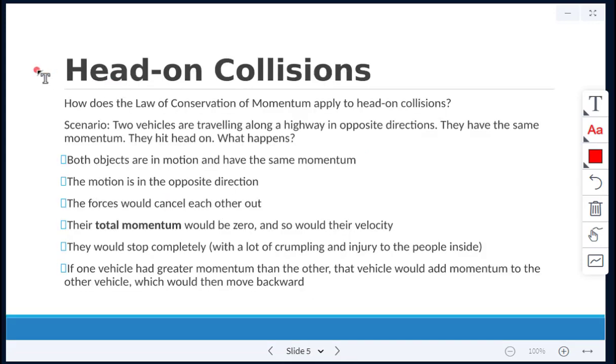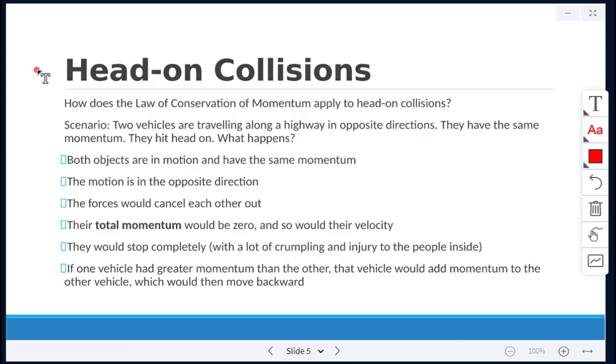Head-on collisions are different. How does the law of conservation of momentum apply to head-on collisions? This is when two vehicles are traveling along a highway in opposite directions. They have a head-on collision. It's different from a rear-end. Scenario: two vehicles are traveling along a highway in opposite directions. They have the same momentum. They hit head-on. What happens?